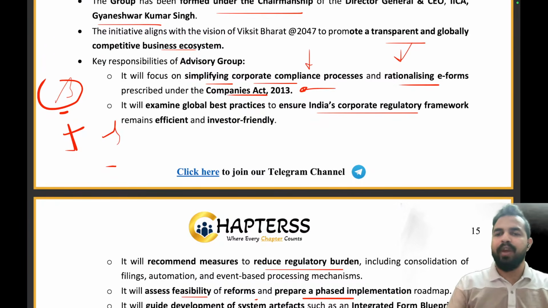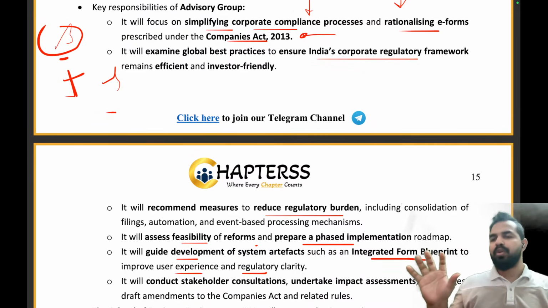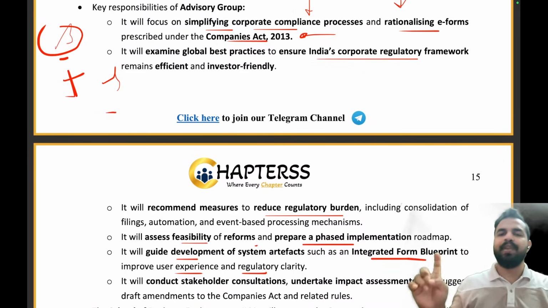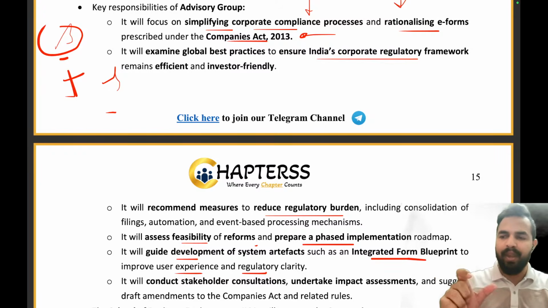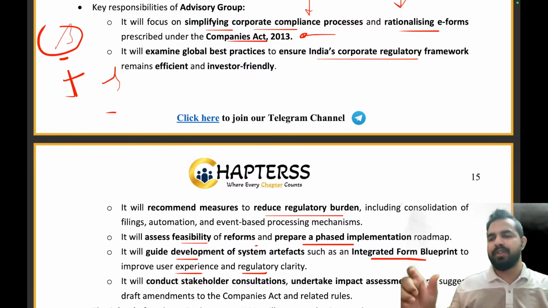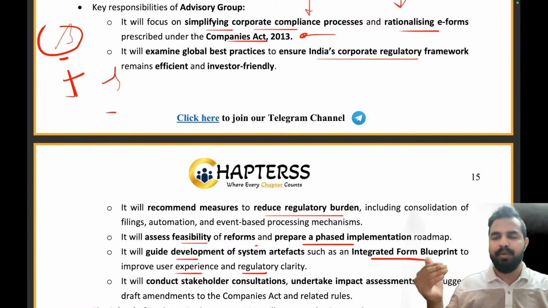And they will be simplifying and rationalizing the e-forms prescribed under the Companies Act 2013. तो दोस्तों काफी सारे फॉर्म्स थे, उनको हमने स्ट्रीमलाइन किया, उनको सिंप्लीफाई किया और उसके बेसिस पर हम चीजों को और आसान बनाएंगे. तो ये जो हाई लेवल एडवाइजरी ग्रुप है, it will only be giving the suggestions that मान लो कि अगर Companies Act 2013 के अंदर there are different requirements of the forms and the rules that need to be complied.